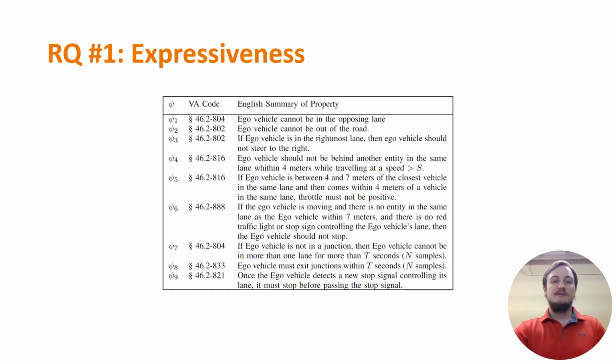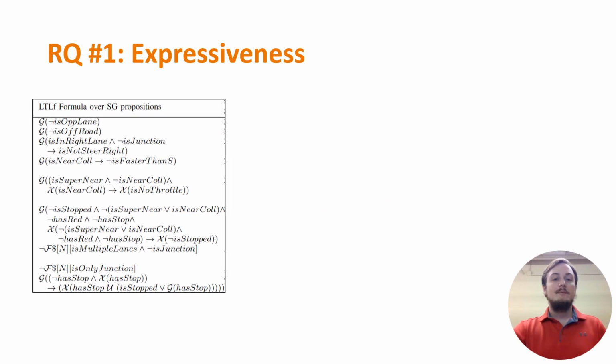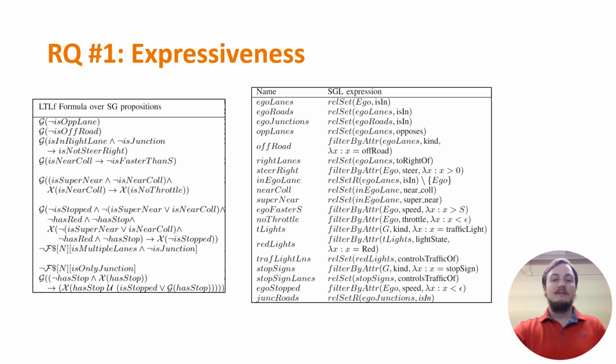We investigated the Virginia driving code and identified 6 laws from which we derived 9 high-level specifications to showcase our approach's ability to handle complex safe driving properties. We then converted these into formal temporal logic specifications over scene graph propositions. These propositions are encoded in our scene graph language. The SGL expression and temporal logic formula can then be checked during runtime.